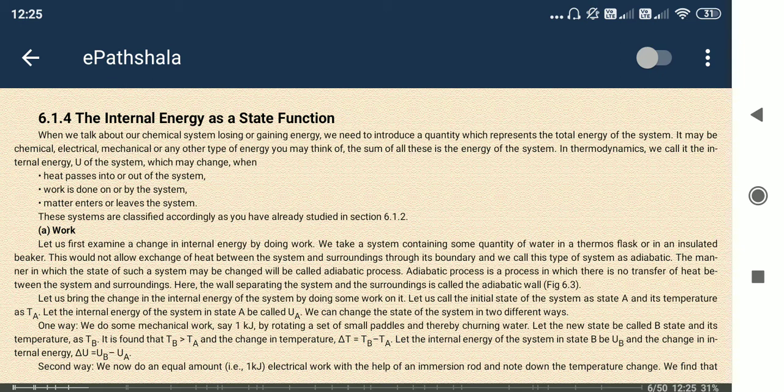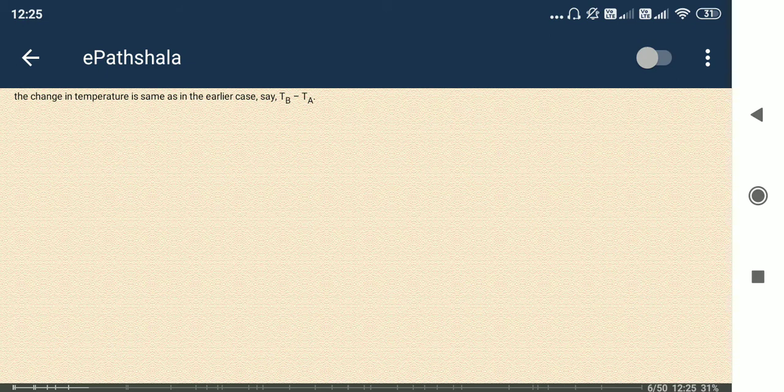So next is the work done. We know that F into S means the applied force into displacement. In case of volume increase or decrease, pressure is applied here. So you can think of it as pressure into volume. Pressure into volume is actually nothing but a form of force into displacement. From there only it is derived. Okay, so force into displacement is work done.